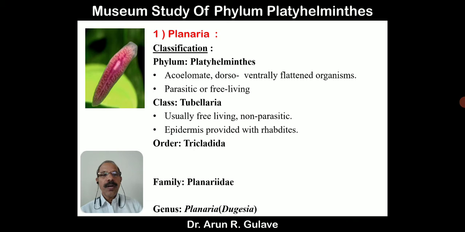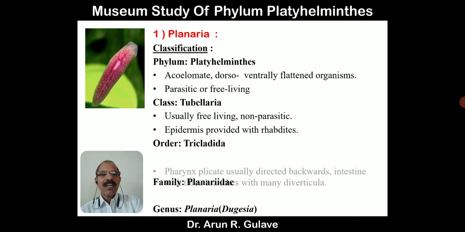Epidermis is provided with rhabdites. Rhabdites are smaller rod-like structures present in the epidermis of these animals. So this is about class Turbellaria. You will have to keep in your memory the characters of Platyhelminthes, Turbellaria.